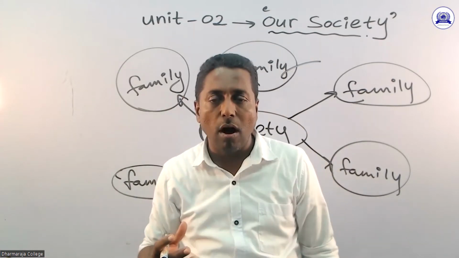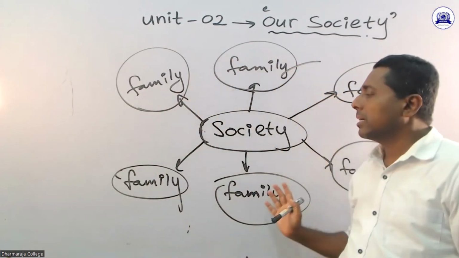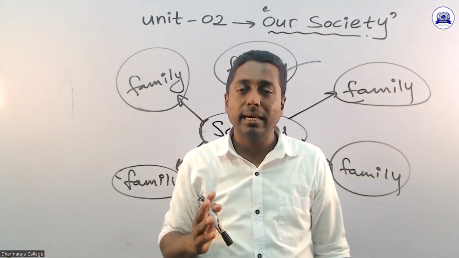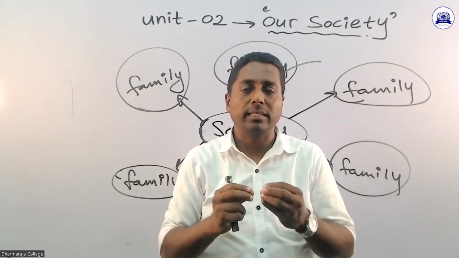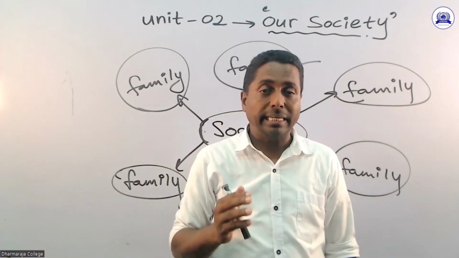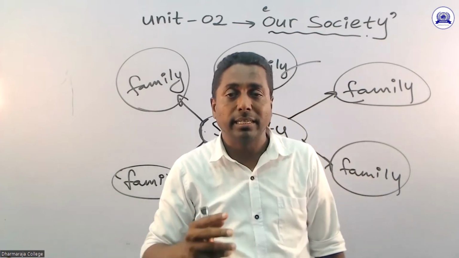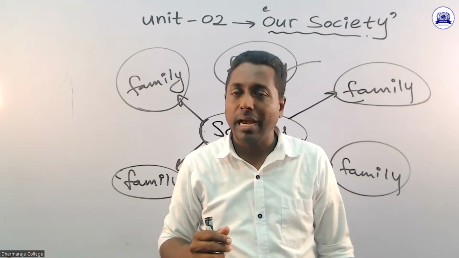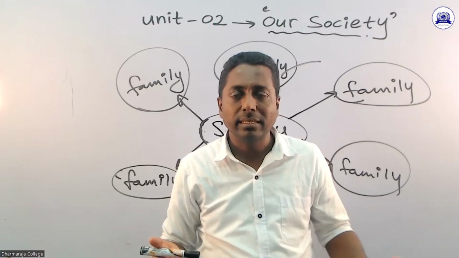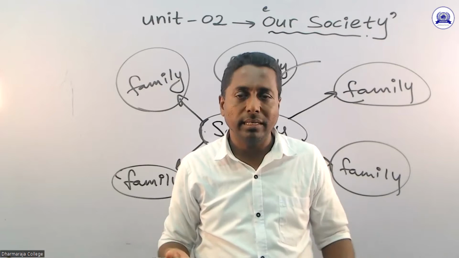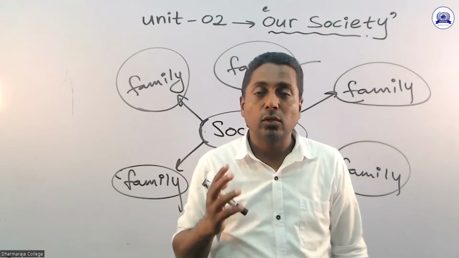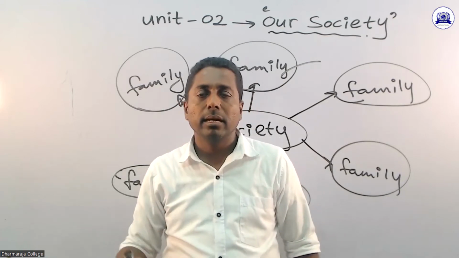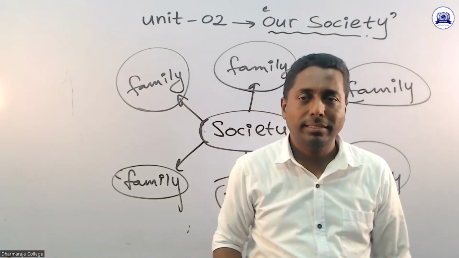A society is formed by a collection of families. Family is the smallest unit of the society. It is the most important unit, part of the society. Without families, no societies are formed. A society is formed with a number of families.